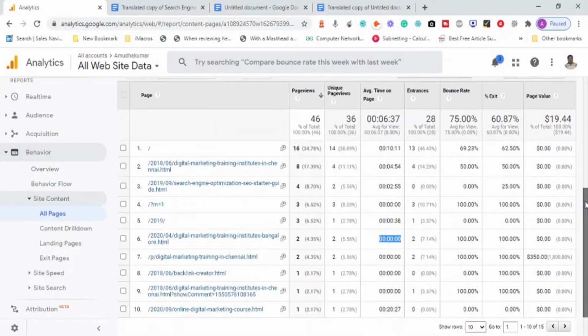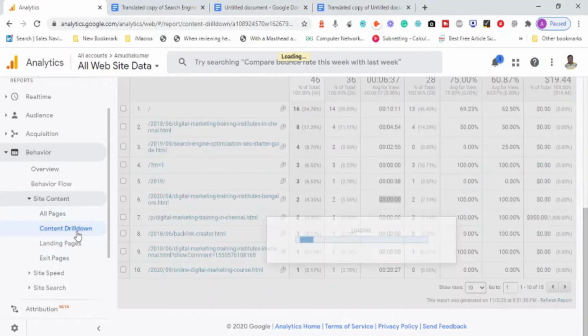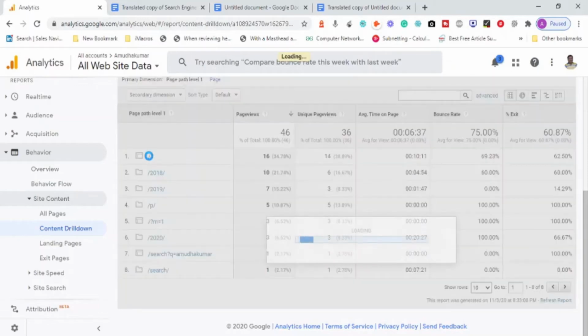How many pages do you have inside your website? You can see the data for each and every page. If you want to look into the detailed content of each page, you can click on this URL or go to the content drill down option. This content drill down option gives you detailed information about a specific folder or URL, in-depth information. Number one is your home page, with 16 page views. You click on that.